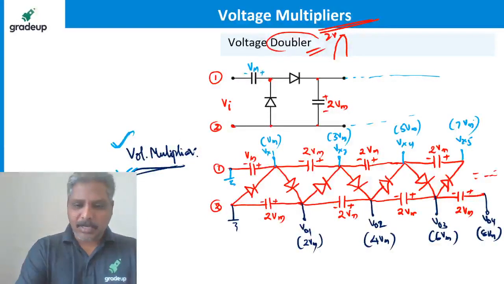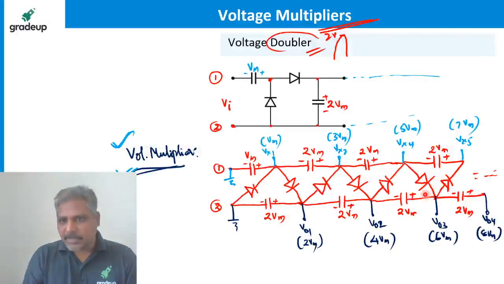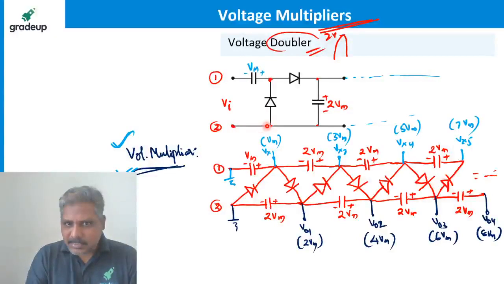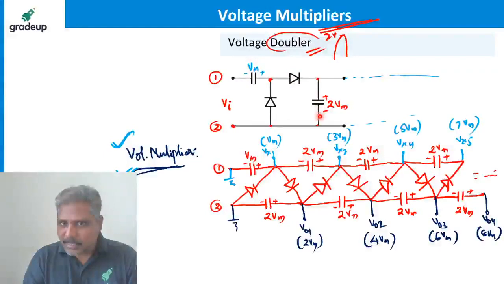Sure. Capacitor polarity, I will explain. First, let me explain with this, then with this. When the diode is conducting for the first quarter cycle, the capacitor will charge like this. That means polarity is from plus to minus. The diode is conducting like this, so current will flow like this, so the capacitor will charge like this. Similarly here, when this diode conducts, this capacitor will charge like this. That's why it is plus and minus.